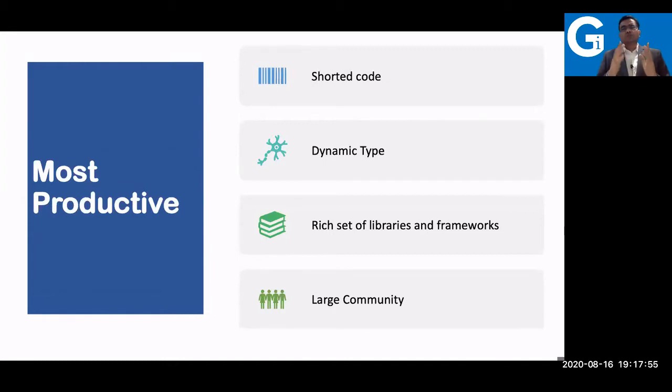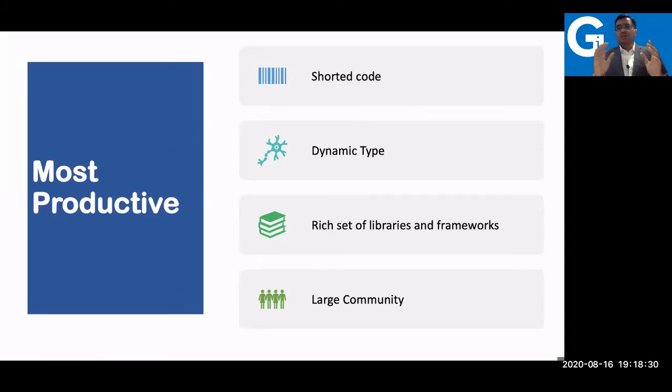It's one of the most productive languages here. Productivity is very important because the objective is that you can do more in less time. If you have a project and you need to do something in a short duration, Python is for that. You can use a framework like Django, which is written in Python, and finish the web project within a short duration. And whatever kind of automation you want to do, Python is the solution.